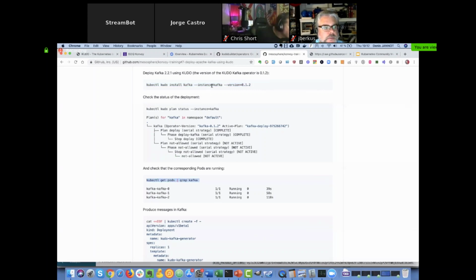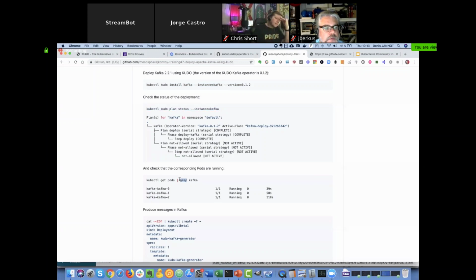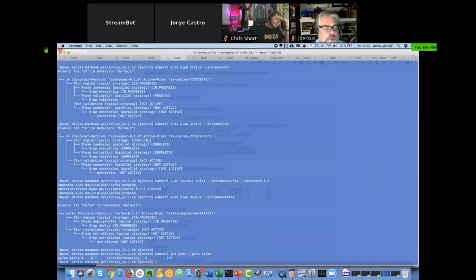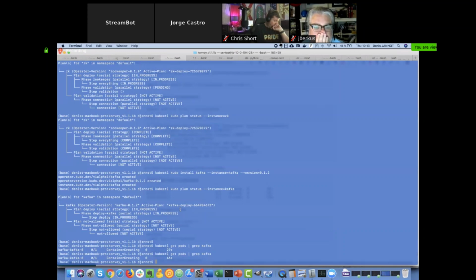As soon as you start to deploy this Kafka instance, you can use the kudo plan status to see the progress. You can also see the pods being created by the stateful set. You see it's the first one. The difference here is that this is serial, compared to the other one where the strategy was to deploy everything in parallel, because of the way Kafka works and the way you want to join the first broker when you start the second one, and so on.